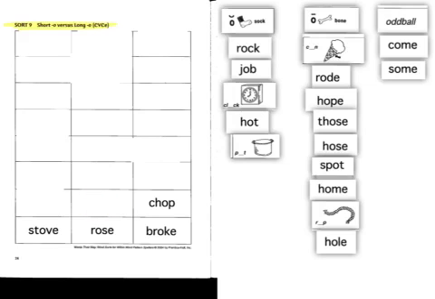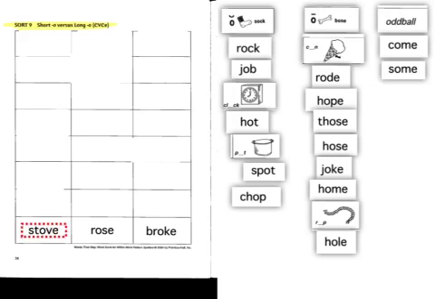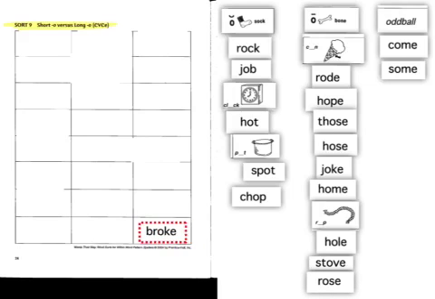Spot, short O sound. Chop, short O sound. Stove, long O sound. Rose, long O sound. And oak, long O sound. Broke.